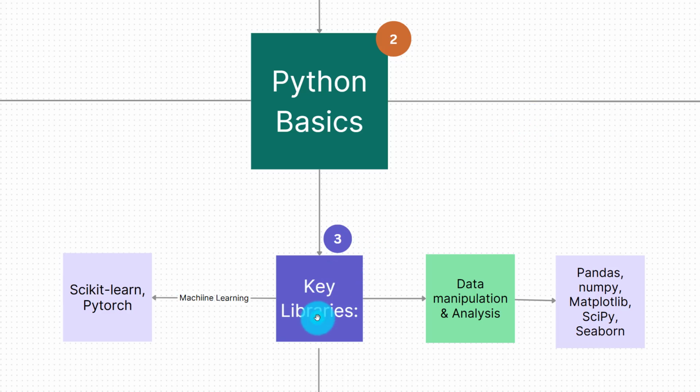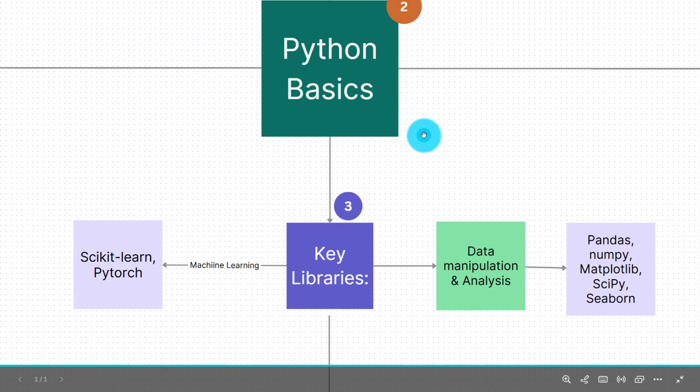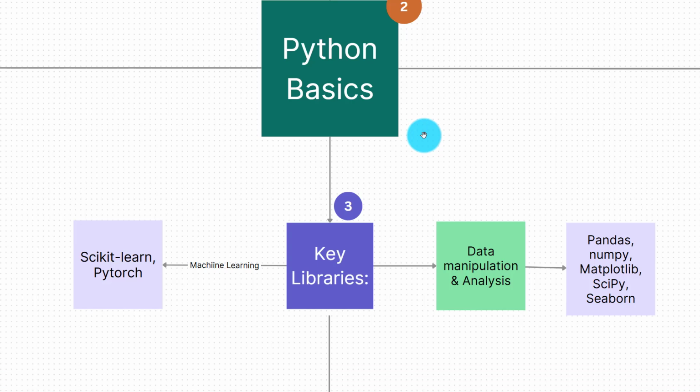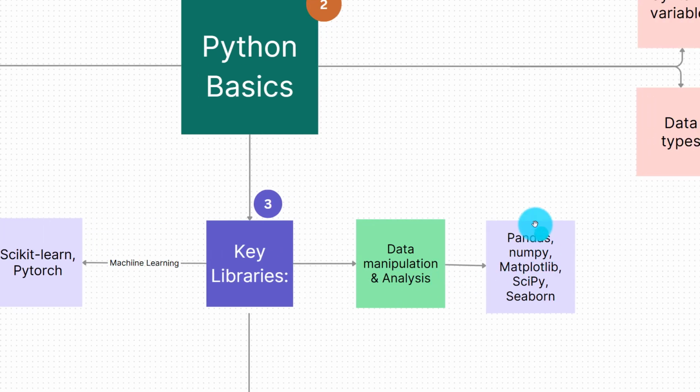Here we look at the key libraries. So we only learn what we need. And here at the key libraries, we focus on, first of all, data manipulation and analysis libraries. And here you need Pandas, NumPy, Matplotlib, Seaborn, and SciPy. So this will help you to manipulate, clean, and analyze data.